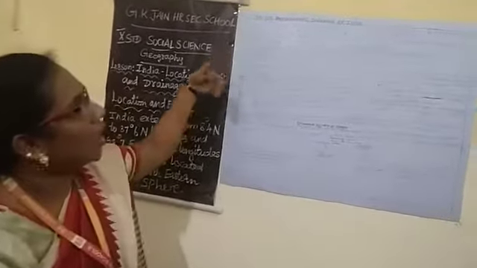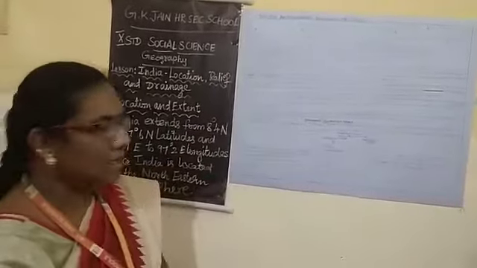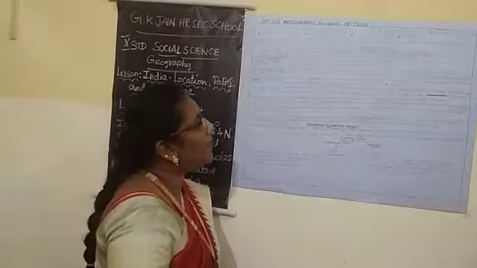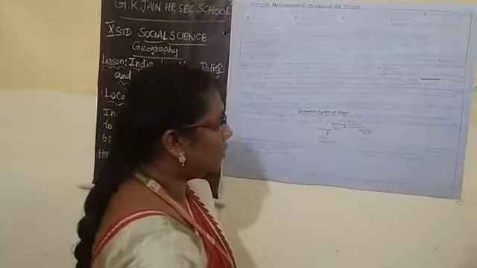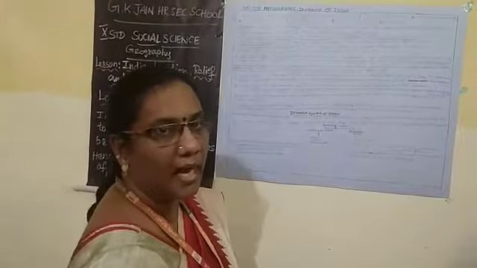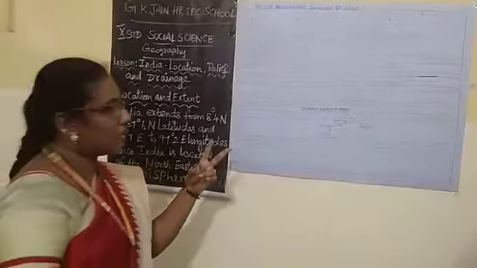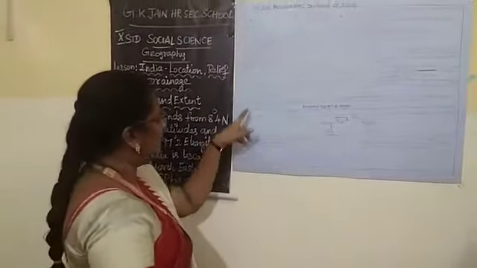Next one is coastal plains. The peninsular plateau of India is flanked by narrow coastal plains of varied width from north to south, known as Western Coastal Plain and Eastern Coastal Plains. There are two types of coastal plain, Western and Eastern Coastal Plains.